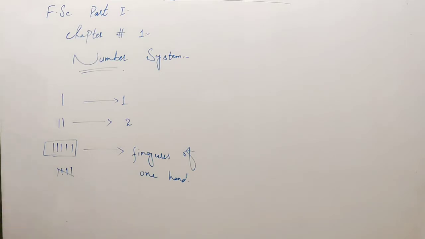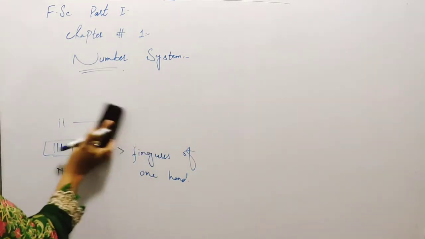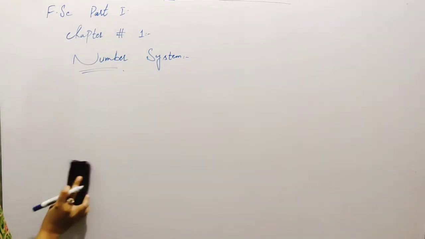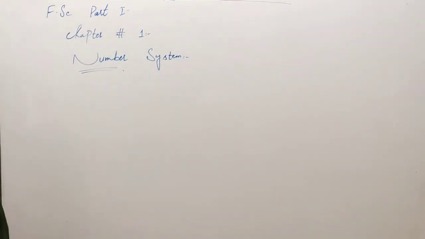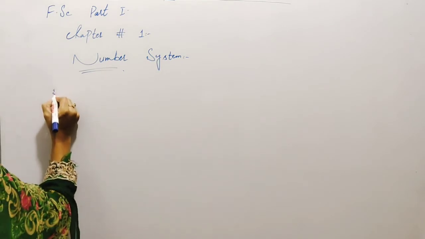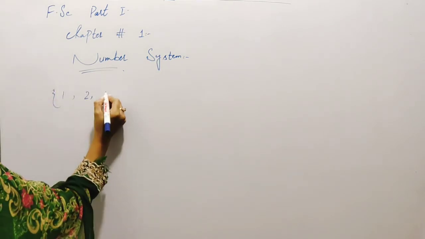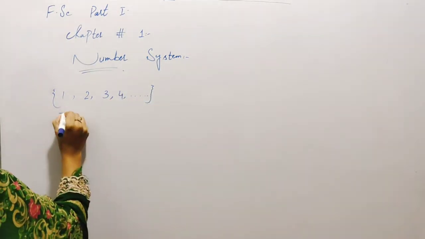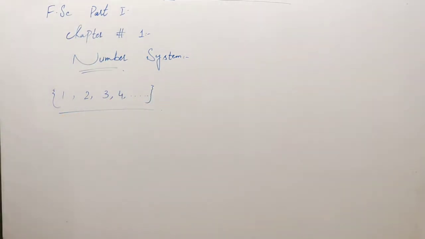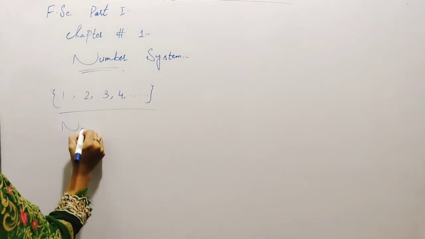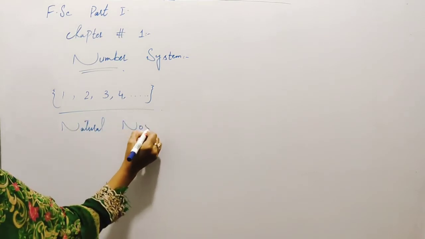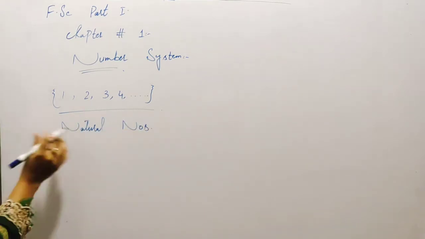But with the passage of time, they used different numbers to count things. For example, they used 1, 2, 3, 4 and so on. They used this set to count things with base 10, and this is called the set of natural numbers.